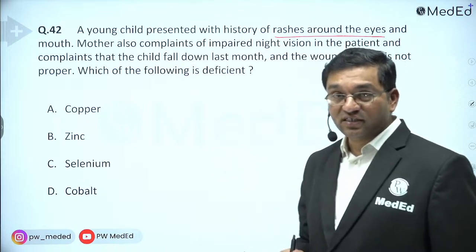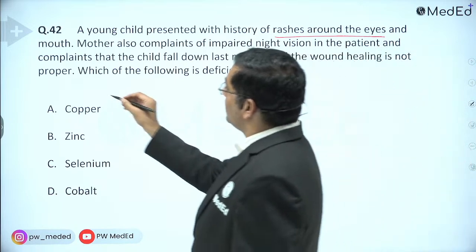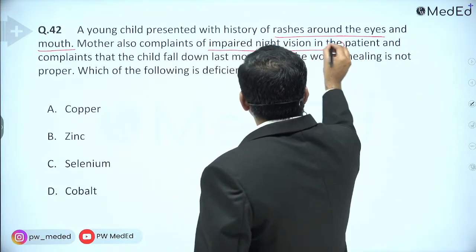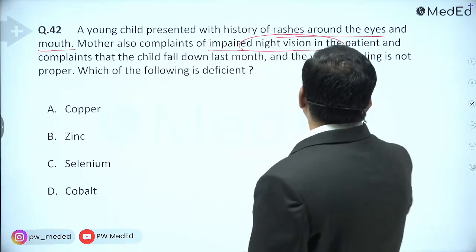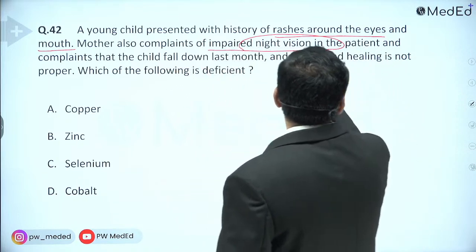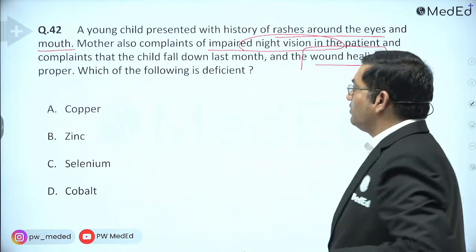Now the dermatitis, okay, rashes around the eyes and mouth. Mother also complains of impaired night vision. Night vision means the first thing in your mind should be vitamin A. The patient complains that the child fell down last month and the wound healing is not proper. Which of the following is deficient?